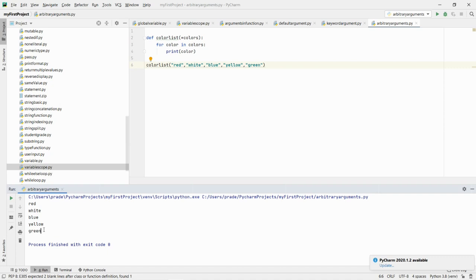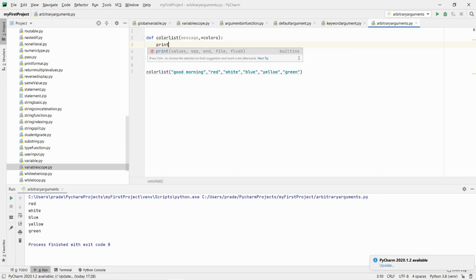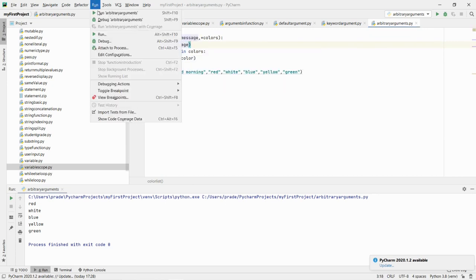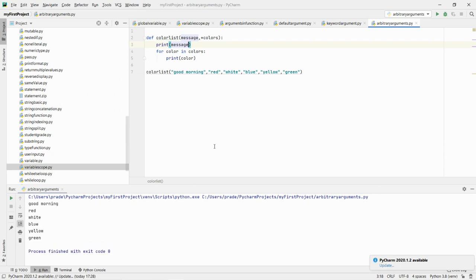Remember one thing, we will also be able to pass the positional argument here. So suppose I say message and then colors, and then if I say good morning, let me print message here. You can see here I'm able to pass the positional argument.